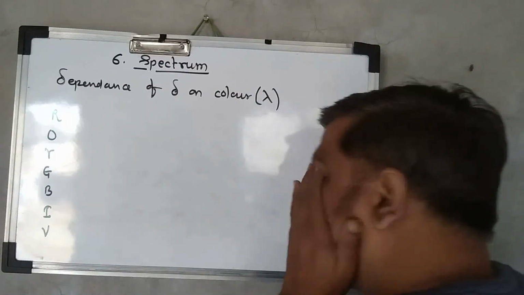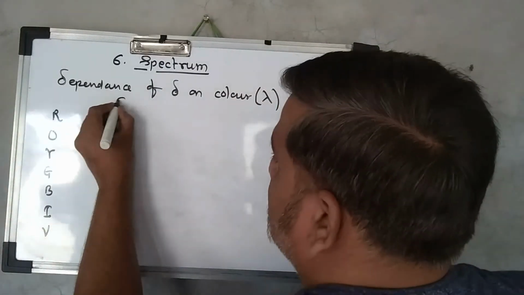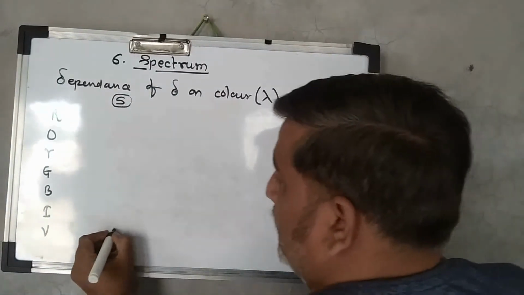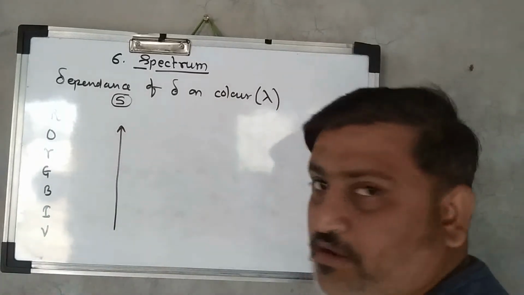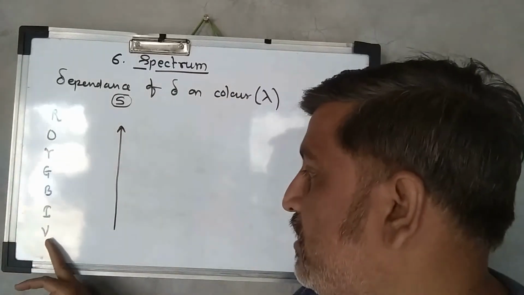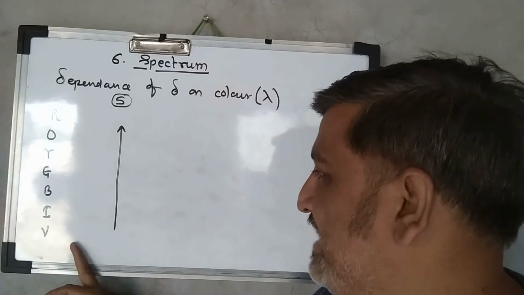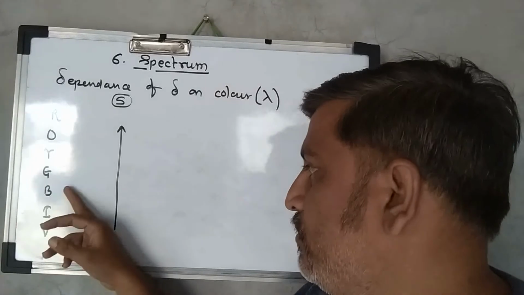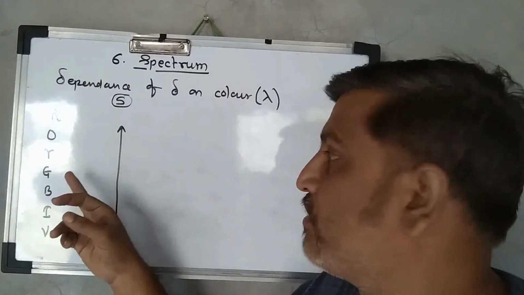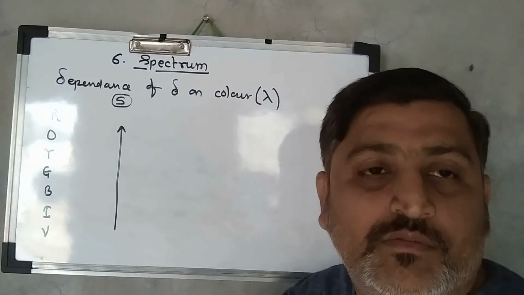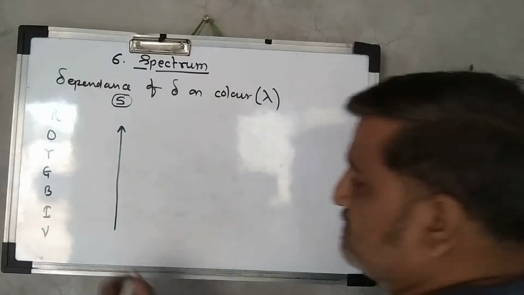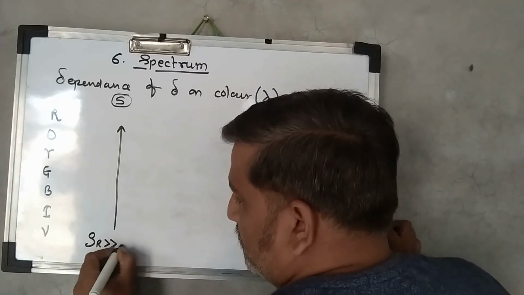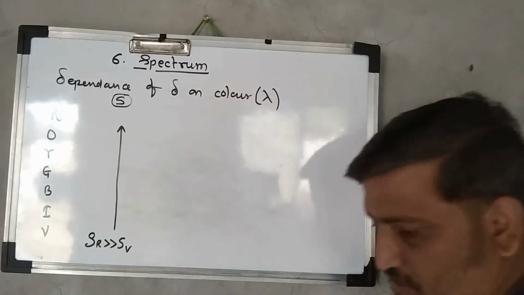Now if we talk about the speed of these different colors, the speed of light increases from violet to red. The speed of light for violet color is the least, it increases a little for indigo, increases for blue, increases for green, and it is maximum for red. So I can say that the speed of red color is much greater than the speed of violet color.